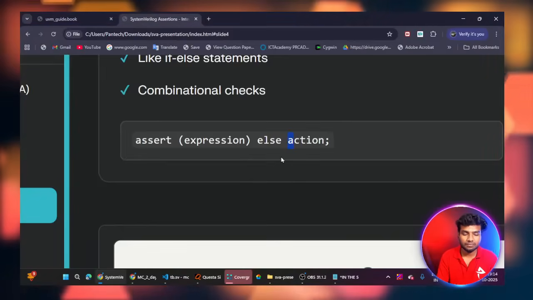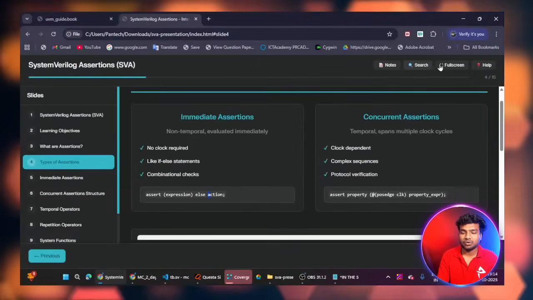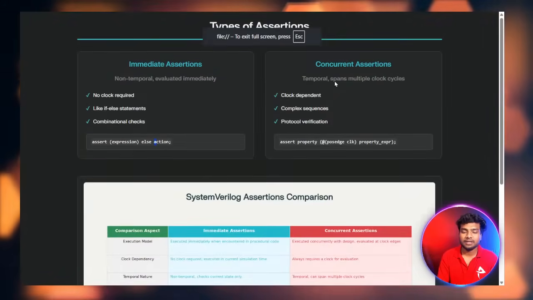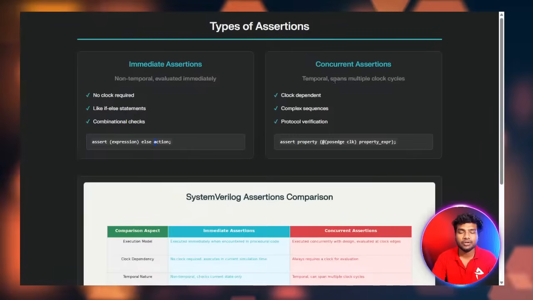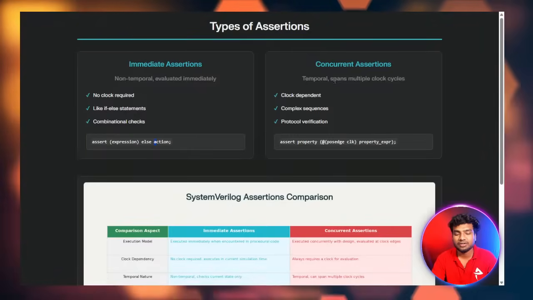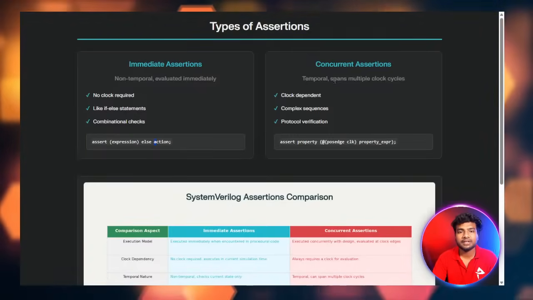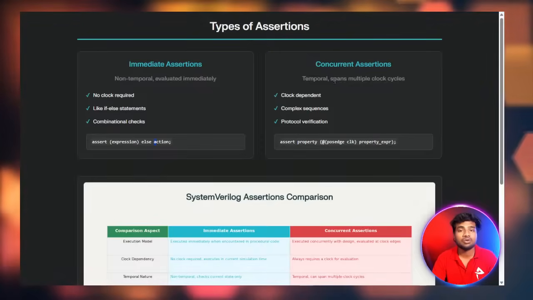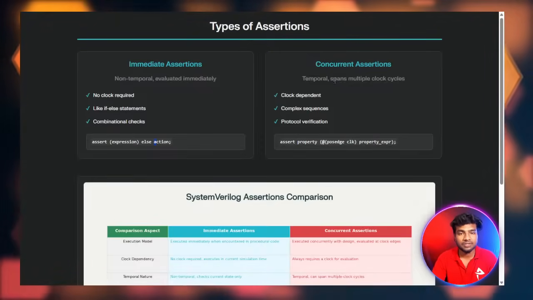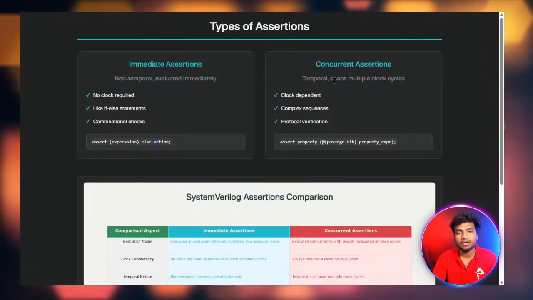Okay, coming to the concurrent assertion. The concurrent assertion uses the clock. It depends on the clock, and it is mostly used for complex logic. It is mostly used for protocol checks. As I already said, we have a number of protocols: off-chip protocols, on-chip protocols, Ethernet is also one protocol, Wi-Fi is also one protocol, and USB 3.2, 3.1 is also one protocol.